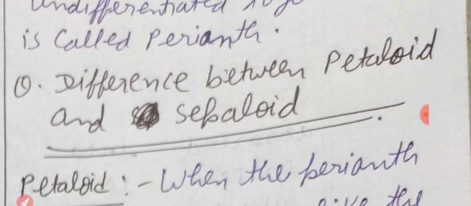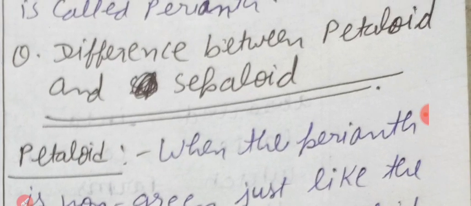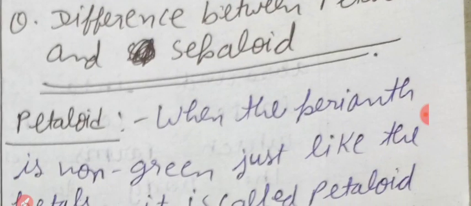Next, this question, my dear students: difference between petaloid and sepaloid. So let us see. First, petaloid.